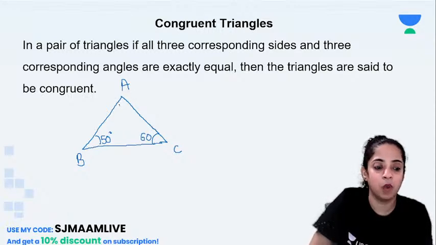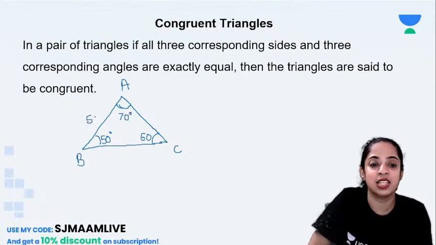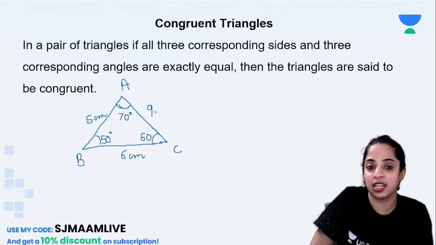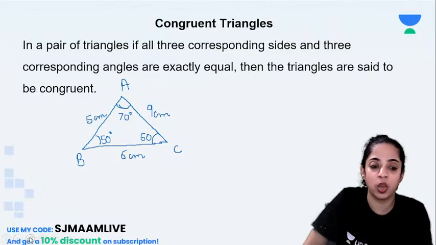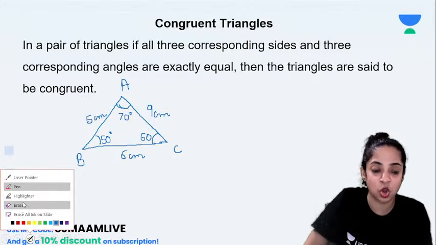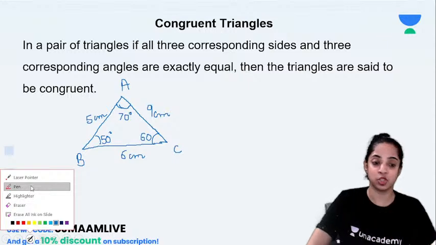So this one will be how much? 70 degrees, correct? And suppose this is 5 centimeter, this is 6 centimeter, this is 9 centimeter. I'm just drawing randomly, okay children? This is not according to the exact measurement.